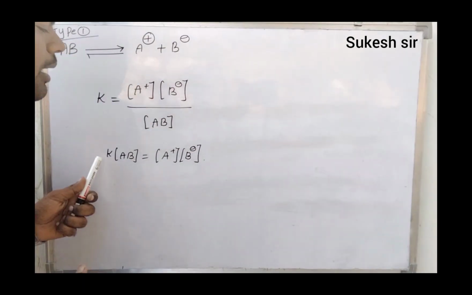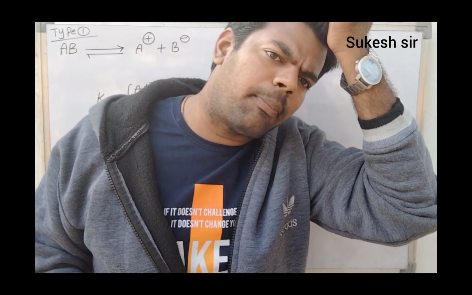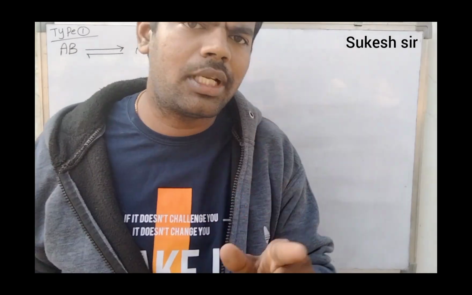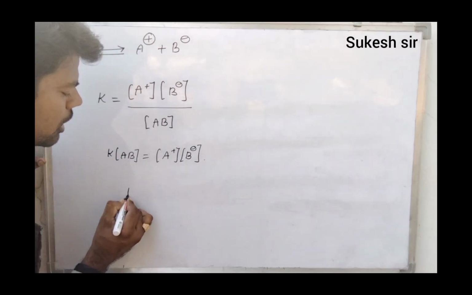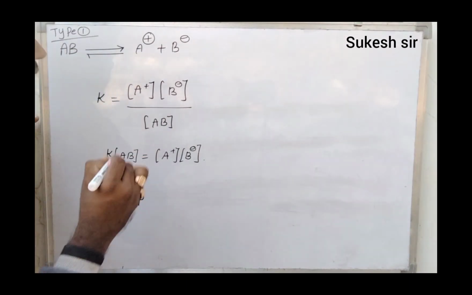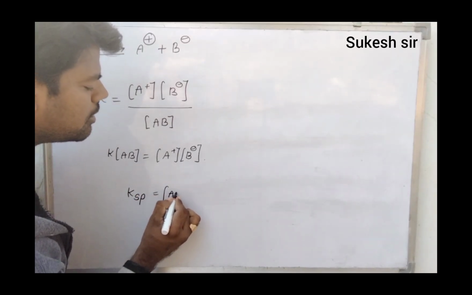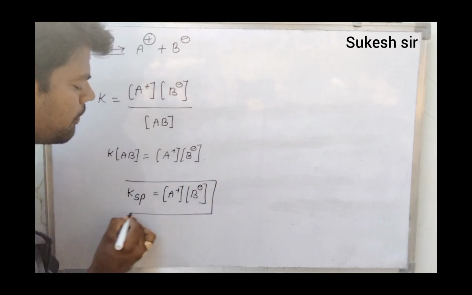K represents the equilibrium constant. For a pure solid and a pure liquid, the concentration value is always 1. Due to that, the left side is a constant, and the resultant is also a constant. We take that as Ksp. Ksp is equal to concentration of A plus into concentration of B minus.